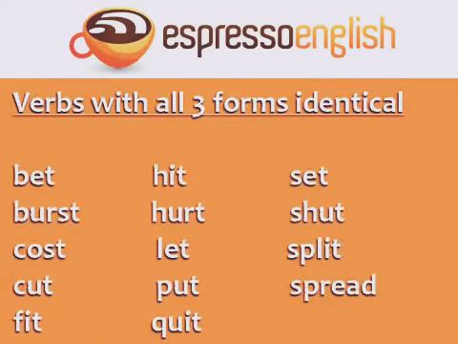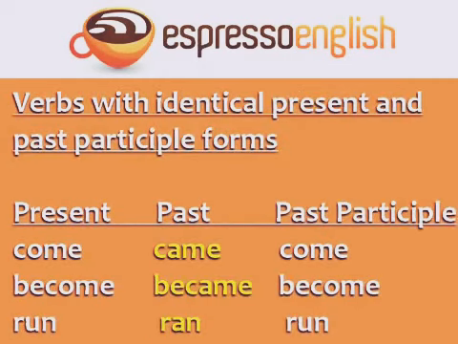Other verbs with all three forms identical include bet, burst, cost, cut, fit, hit, hurt, let, put, quit, set, shut, split, and spread.